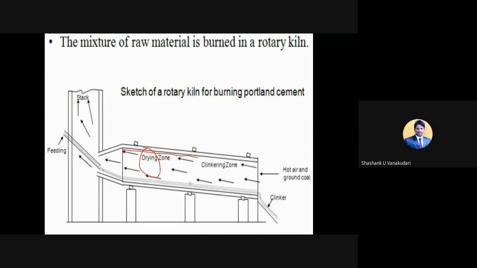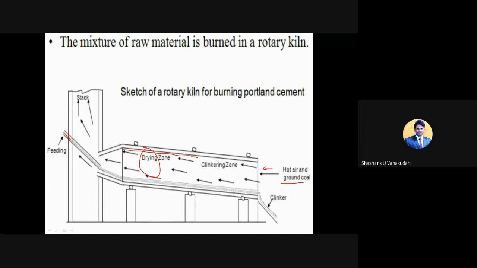Here you can see a rotary kiln, clear. It provides a certain amount of hot air as well as ground coal from this side. And here you can see the feeding part.